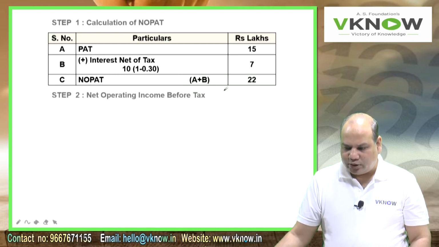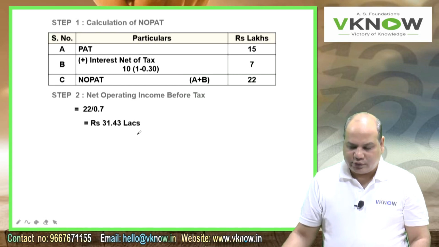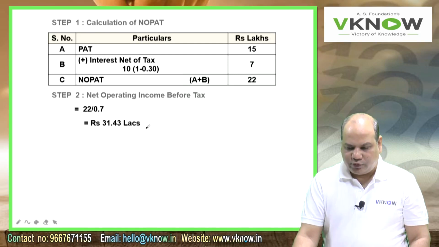Once you get NOPAT, you can calculate net operating income before tax also. So that is 22 divided by 70%, which is 31.43 lakhs.